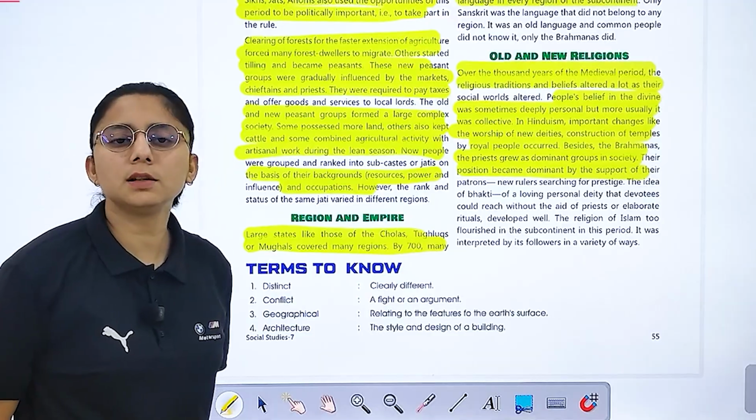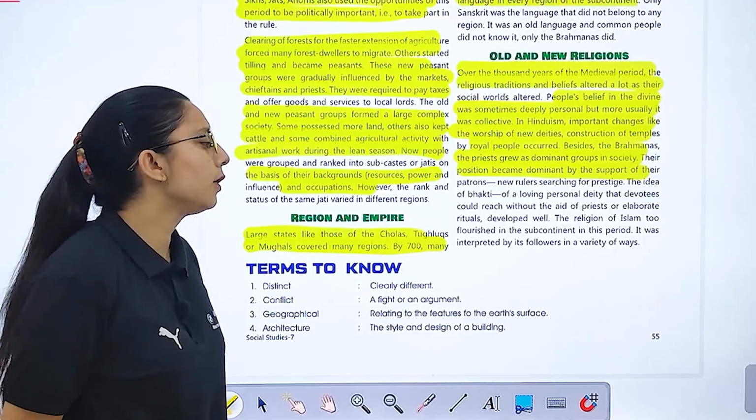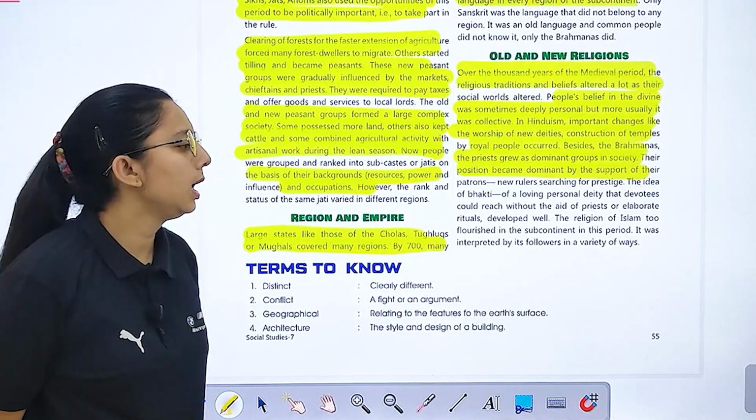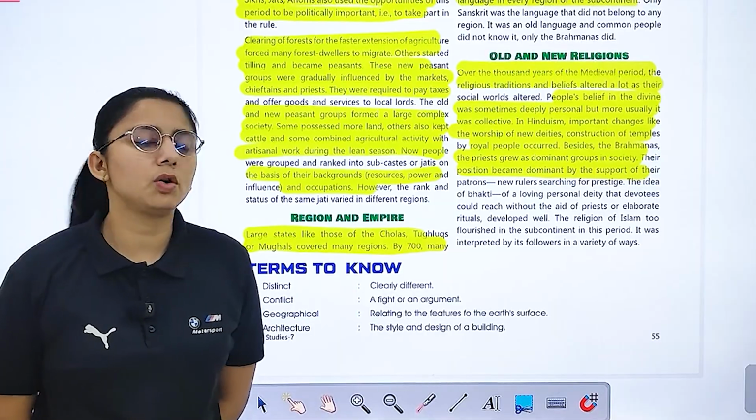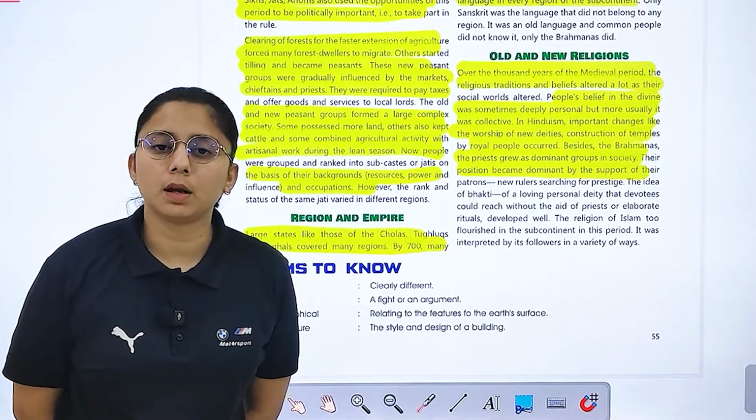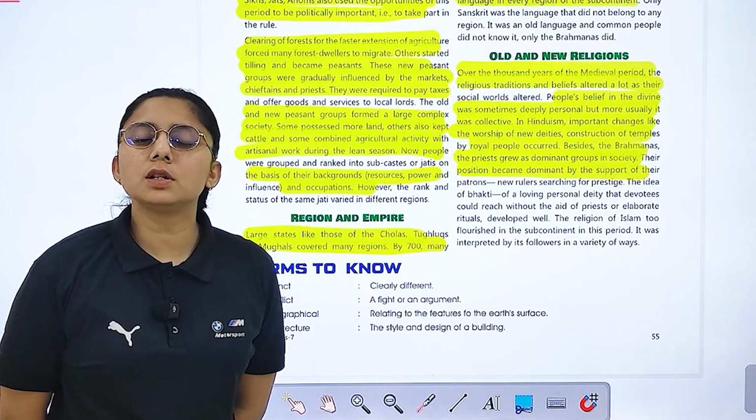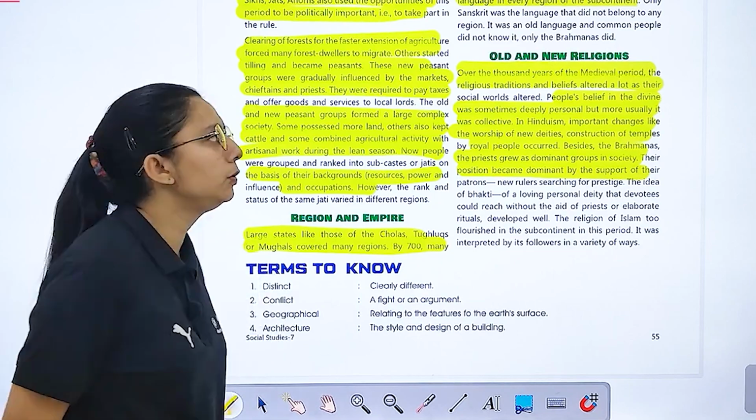So new rulers were searching for prestige, right? The religion of Islam too flourished in the subcontinent, and it was interpreted by its followers in a variety of ways. Right? This is all about this chapter. Hope you understood. Now let's move to the exercise.